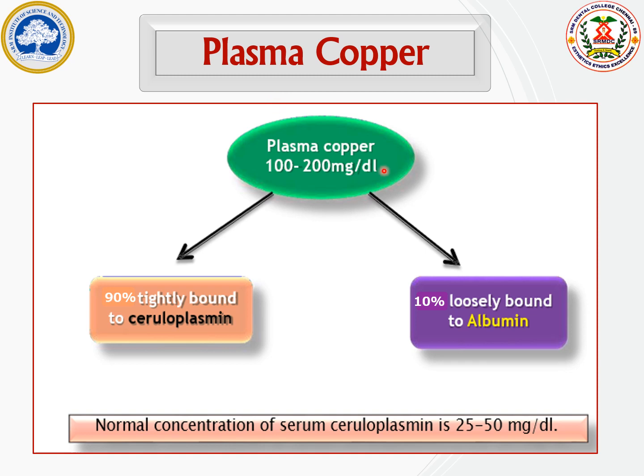The normal plasma concentration of copper is 100 to 200 mg per dl. Out of this, 90% of copper is delivered to the liver where it gets stored as ceruloplasmin, and 10% is available in the blood bound to albumin. The total concentration of serum ceruloplasmin is 25 to 50 mg per dl.